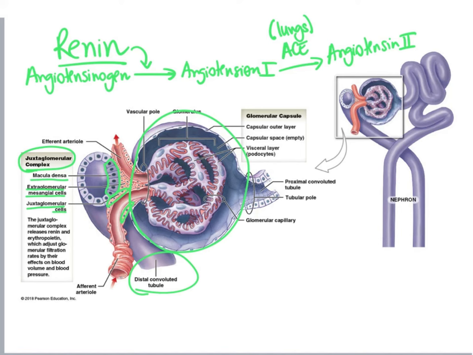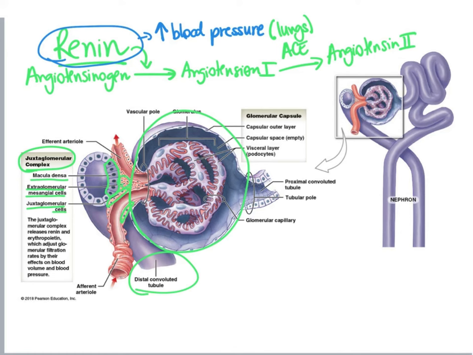So the overall function of renin is to increase our blood pressure, and that's all I needed to know. That when the juxtaglomerular cells do not stretch enough, they release renin, and renin leads to the increase of our blood pressure.